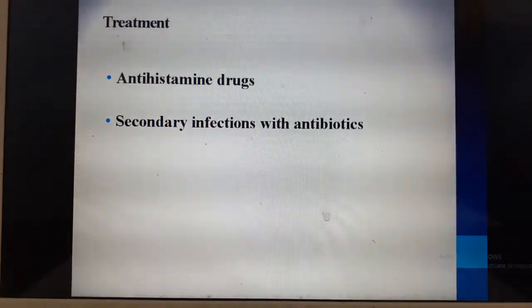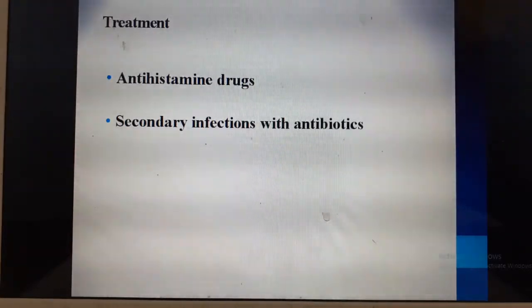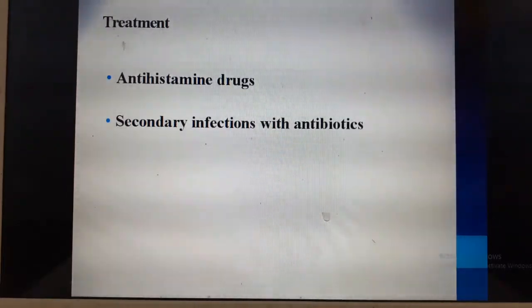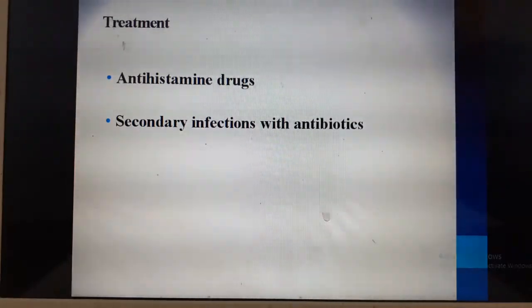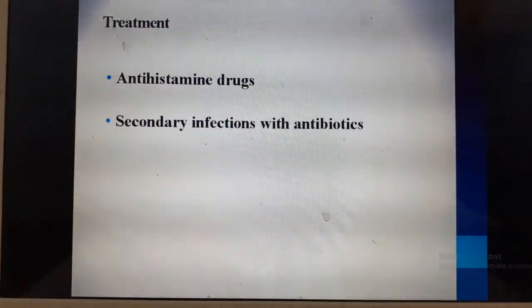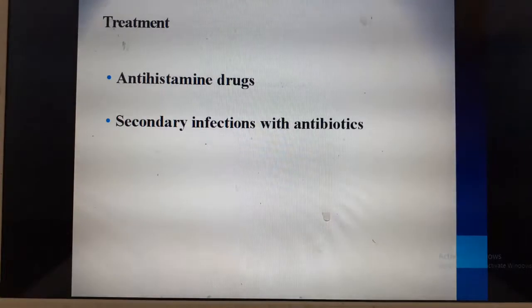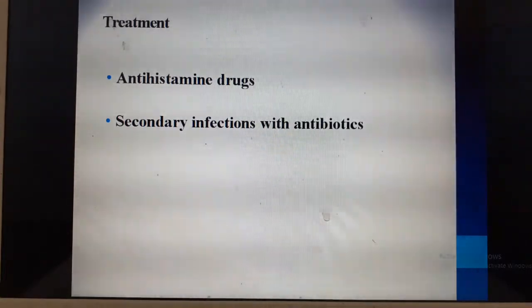So antihistamine drugs reduce pruritus or itching. Secondary infections can be prevented by the use of antibiotics and antiviral drugs, which I have not mentioned in this slide, but antiviral drugs such as acyclovir is also given at 10 mg per kg. It is given Q8 hourly, every 8 hourly.